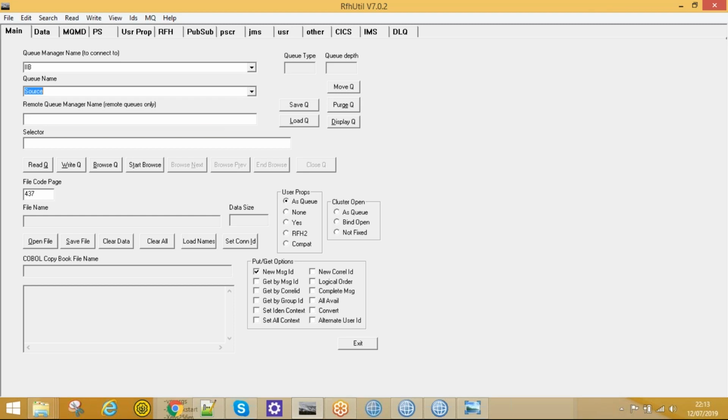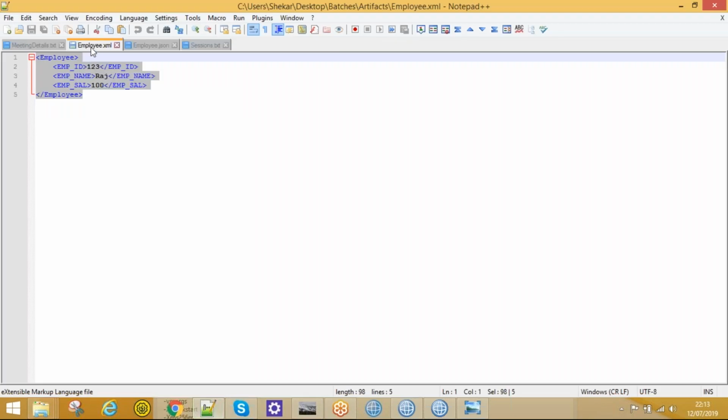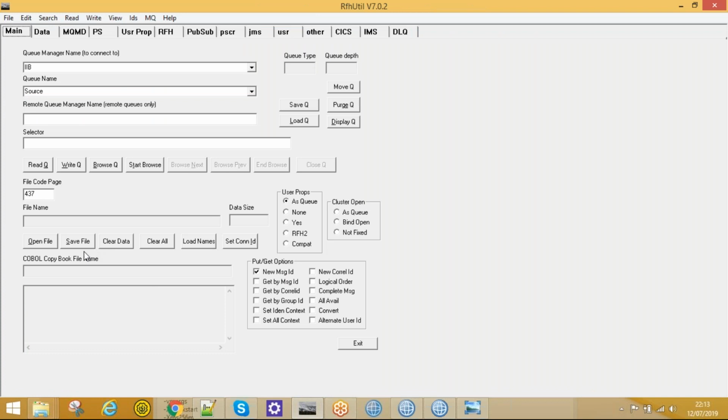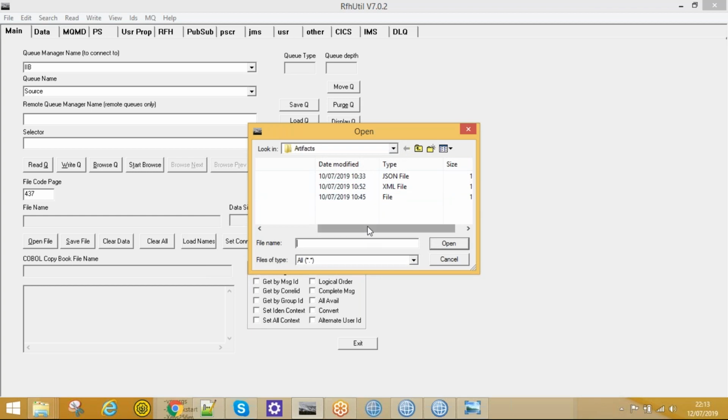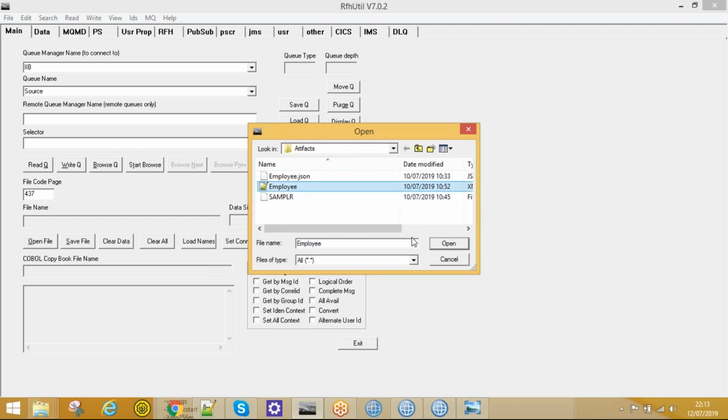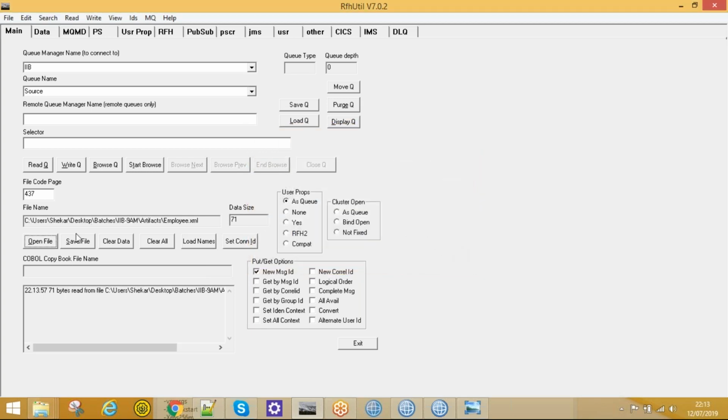Now I would like to place that message in the source queue. Just select that, and there is an option called open file, so I will upload this file. I have saved this file, employee.xml, somewhere else, so I will browse to that file now. Just click on open file. You need to browse to that file. See this XML file, right? I will upload this file. Just click open, and now that file is open. In order to put that file message into the source queue, we have an option called write queue. Just click on write queue.